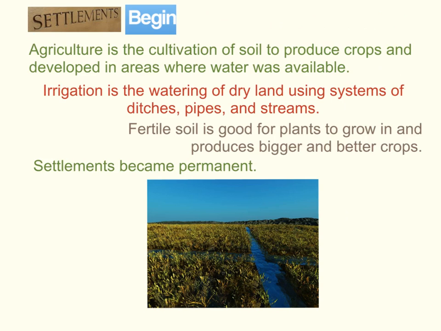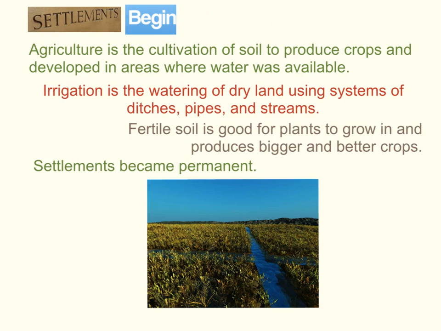Agriculture is the cultivation of soil to produce crops and developed in areas where water was available. There's another word that we like to use for agriculture. Can any of you think of it at the moment? It's called farming. Farming equals agriculture. It's the same thing. So it's the cultivation of soil to produce crops.